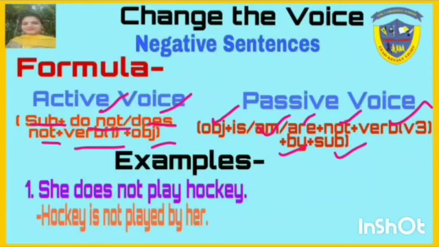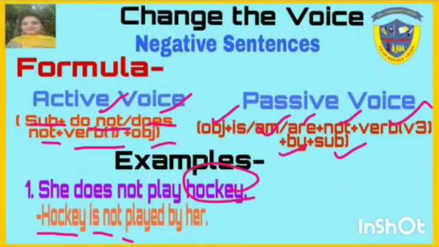Let's see some examples. First is, she does not play hockey. How will we write? Firstly, we will write object. What is object? Hockey. Hockey is singular, so we will write is, not. After that, third form of verb.